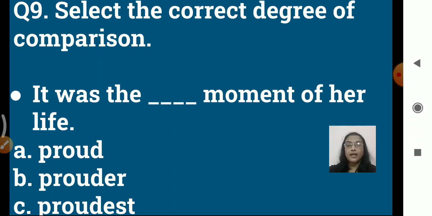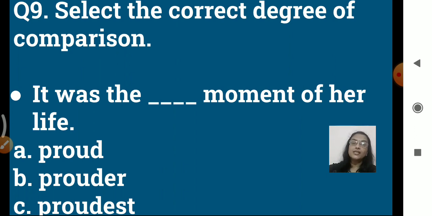And if we are comparing with more than two, then we use the superlative degree, right? So here we can see the three words: proud, prouder, proudest. Now we have to use any one of these, right? Proud is the positive word, prouder is comparative, and proudest is the superlative.